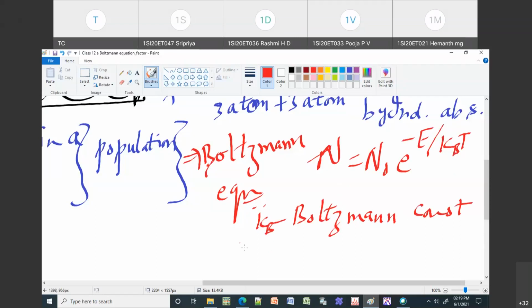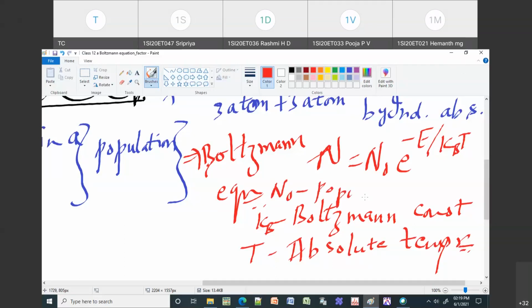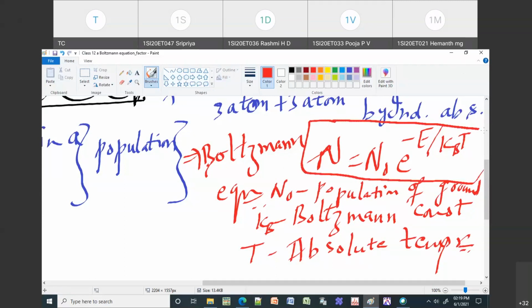T is the temperature. If I am talking about room temperature, I will call this the absolute temperature. It can be room temperature or any temperature wherever it is. Then N naught is the population of the ground state. So this is your Boltzmann equation, and you have to remember it. The Boltzmann equation gives the population of a given energy level. We will come to that again.